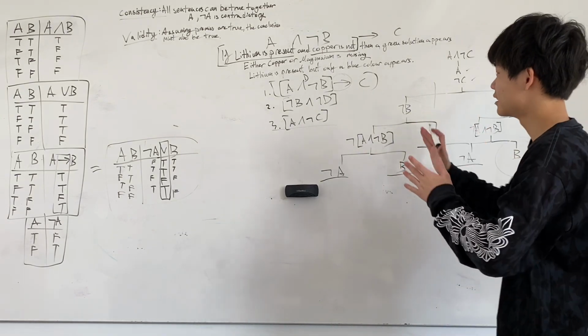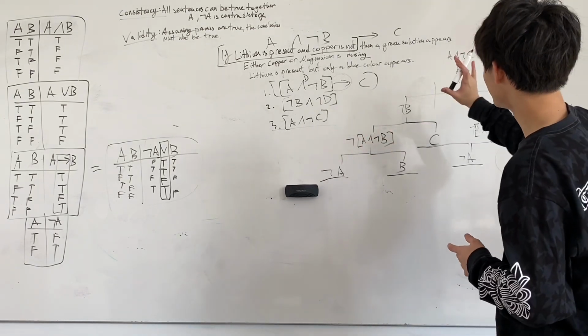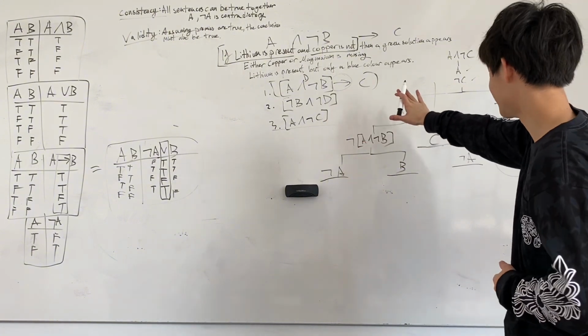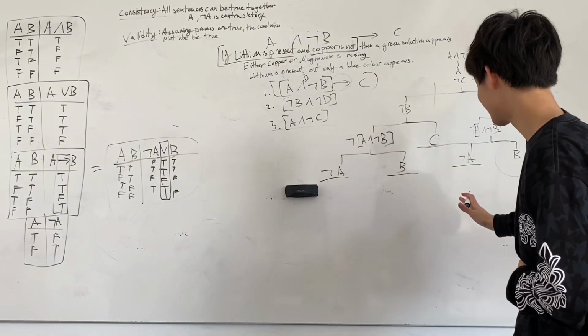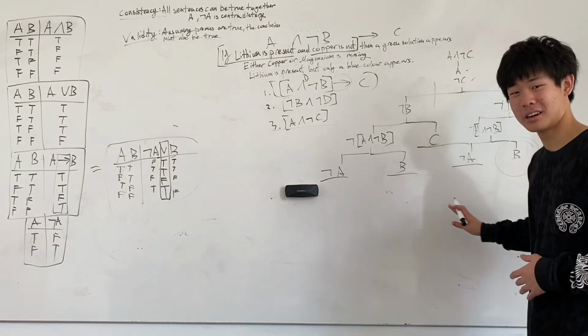And so this sentence, if lithium is present and copper is not, then a green solution appears. Either copper or magnesium is missing, lithium is present but only a blue crystal appears, is actually consistent because not all of the possibilities are closed off.